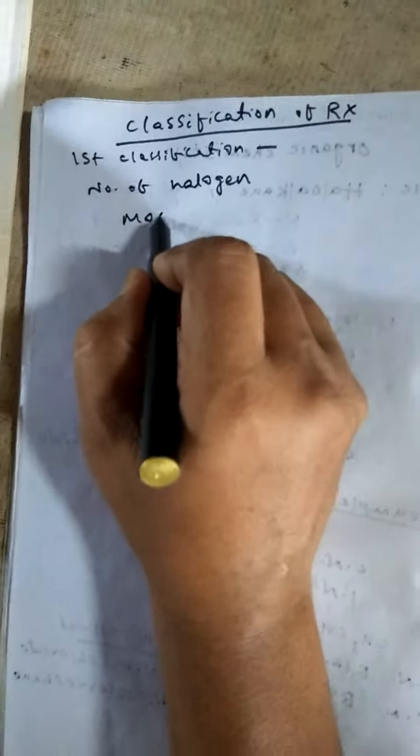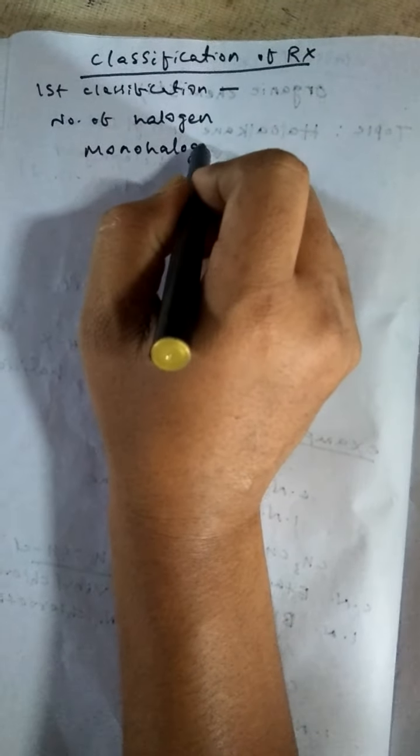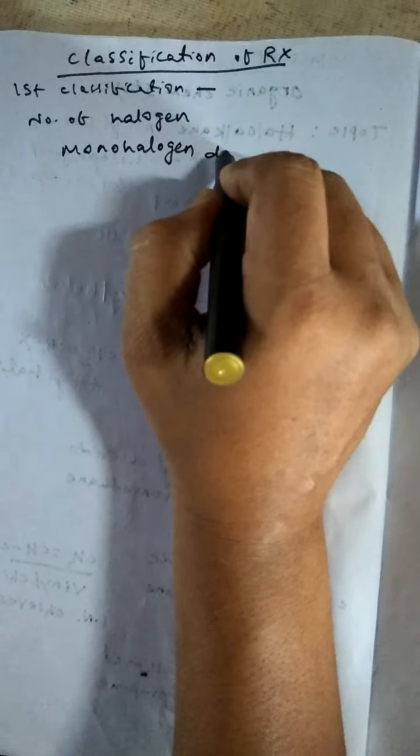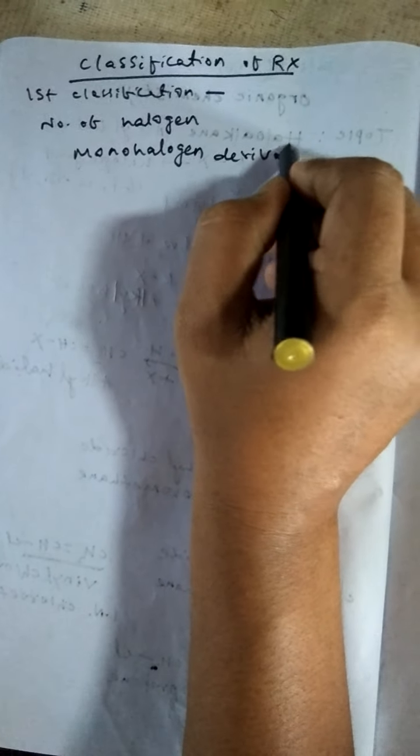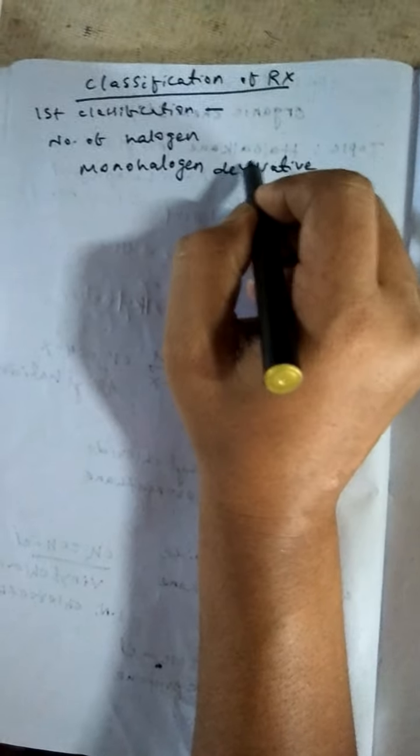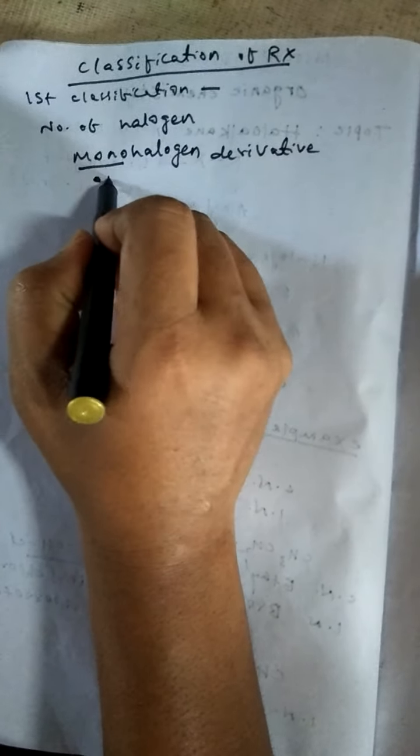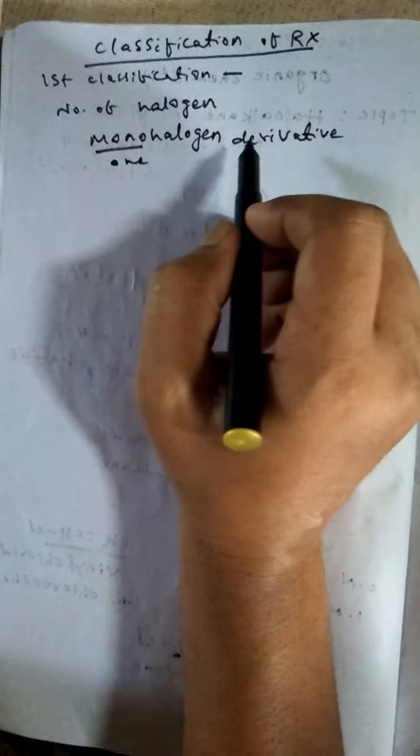That means how many halogen atoms are attached to the hydrocarbon. Monohalogen derivative: mono means one. If one halogen is attached to the hydrocarbon, then it is called monohalogen derivative.